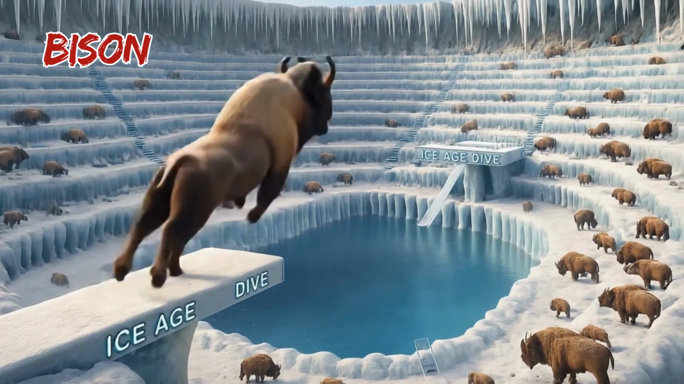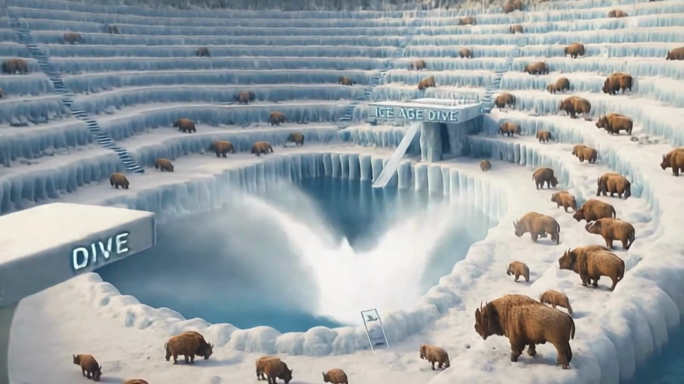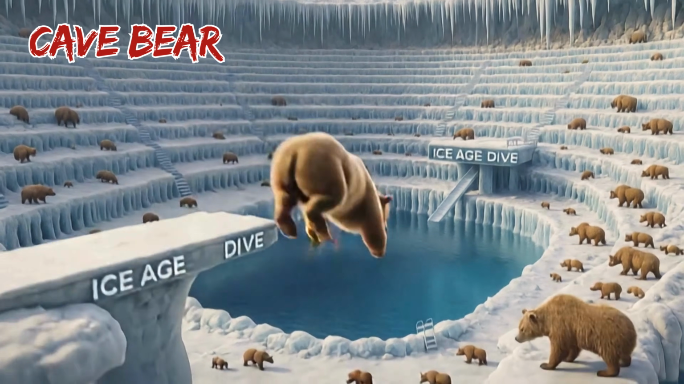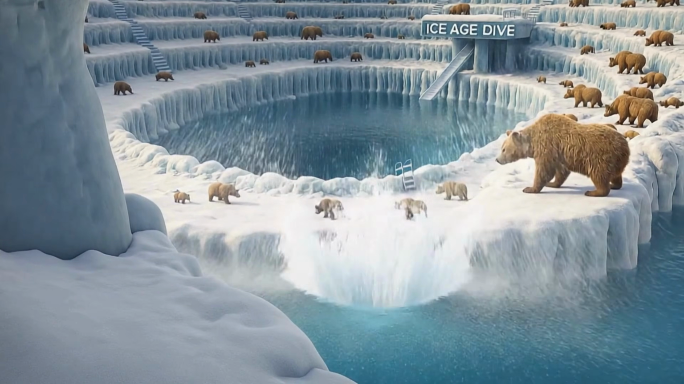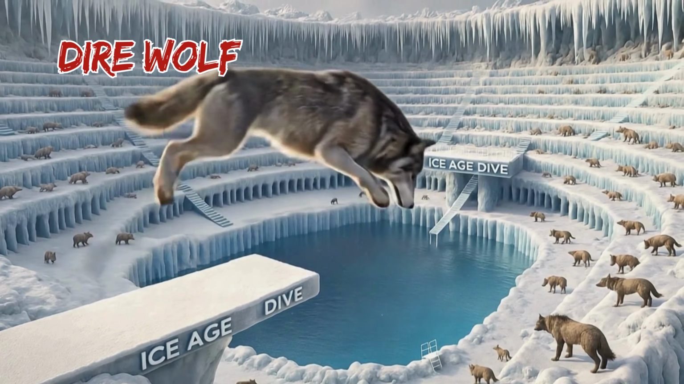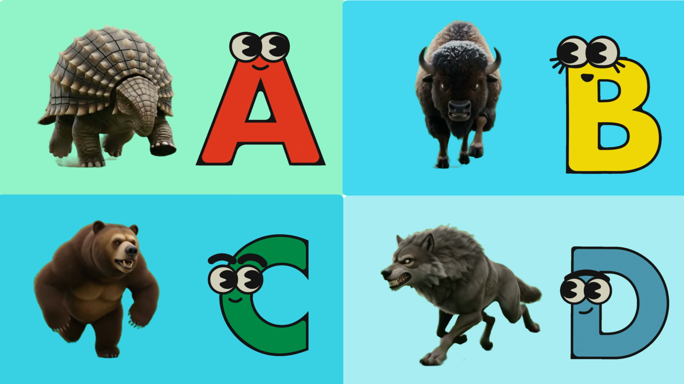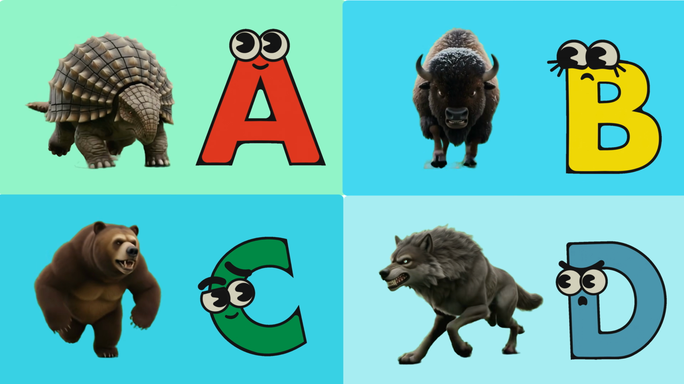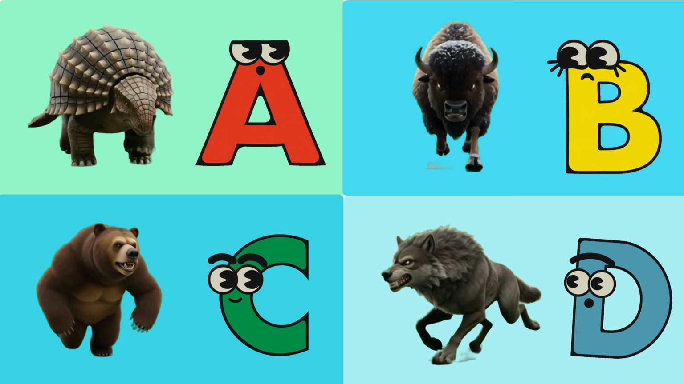B is for bison, B, bison, snort, snort, snort. C is for cave bear, C, cave bear, growl, growl, growl. D is for dire wolf, D, dire wolf, howl, howl, howl. Hit A, B, C, D. Ice Age safari animals.